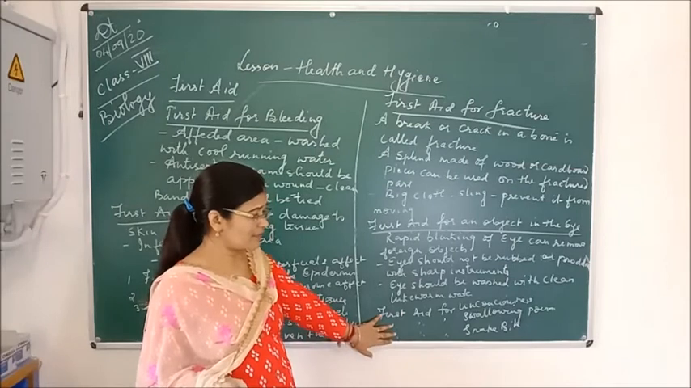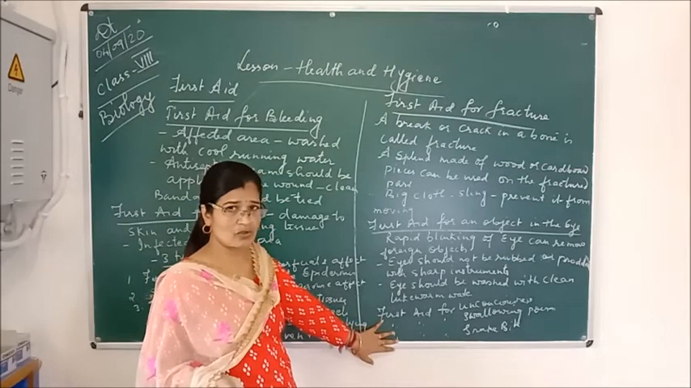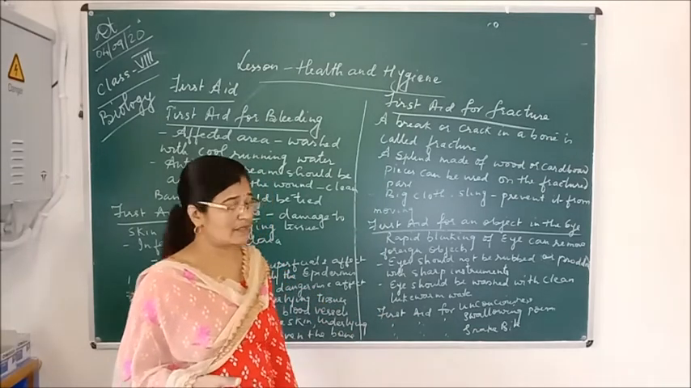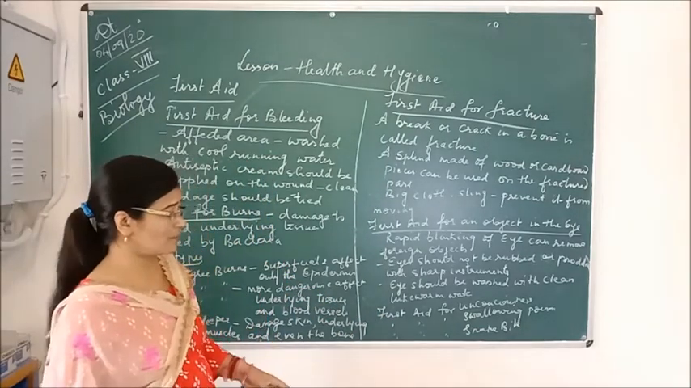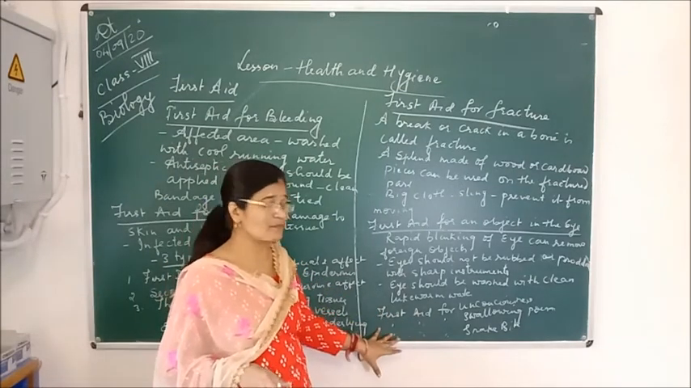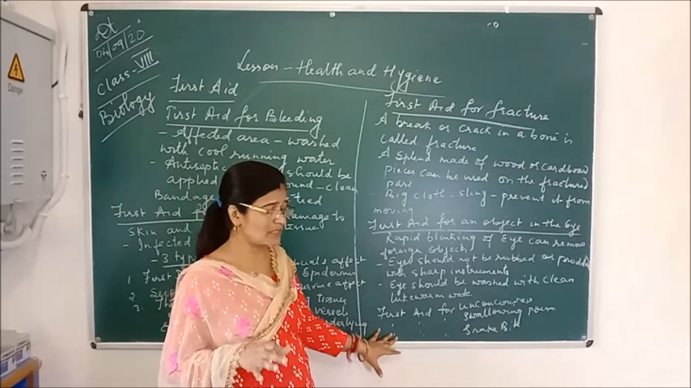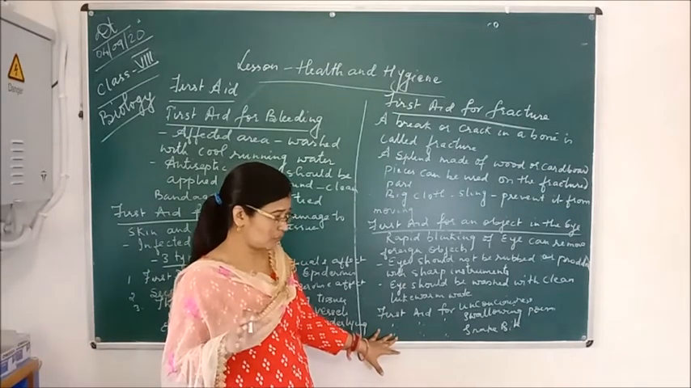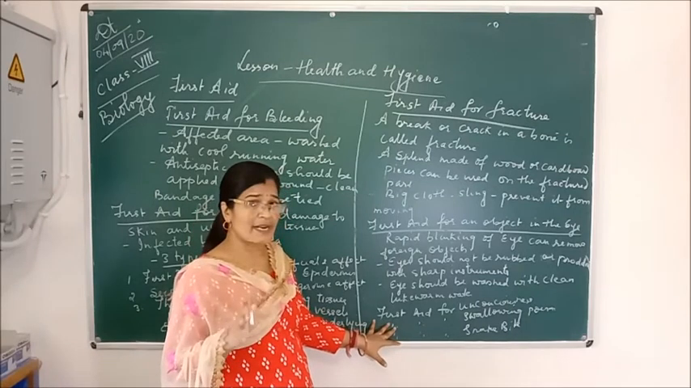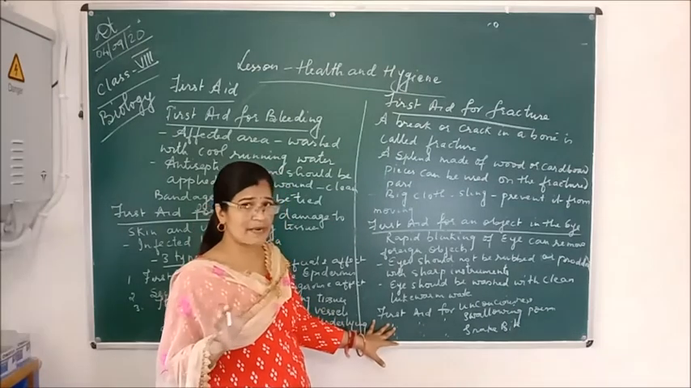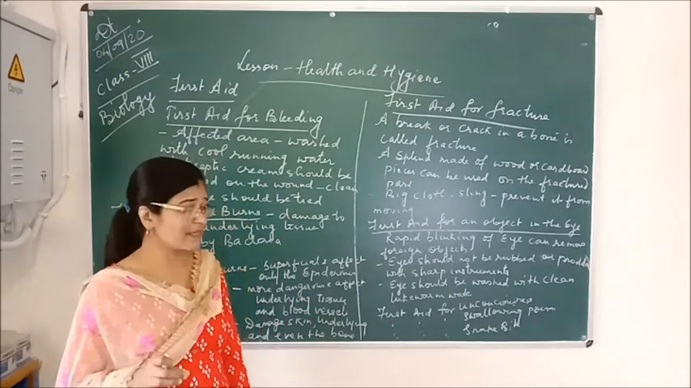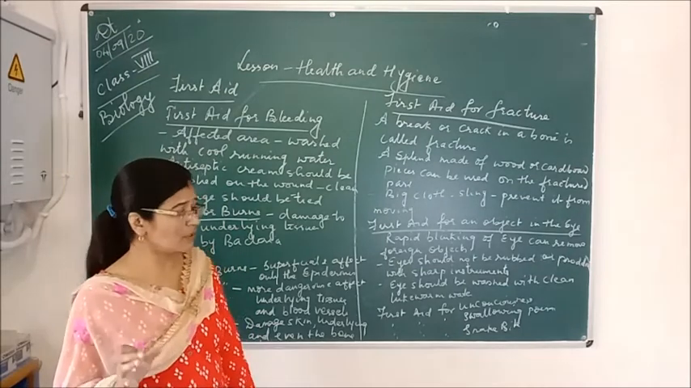And next is the case of a snake bite. What should we do? Because in a snake bite, the venom of the snake spreads in the whole body with the blood. So wherever the snake bite is, that area should be tied with a cloth, to prevent the further spread of the blood or the poison in his body, and immediately we should take that person to the doctor.